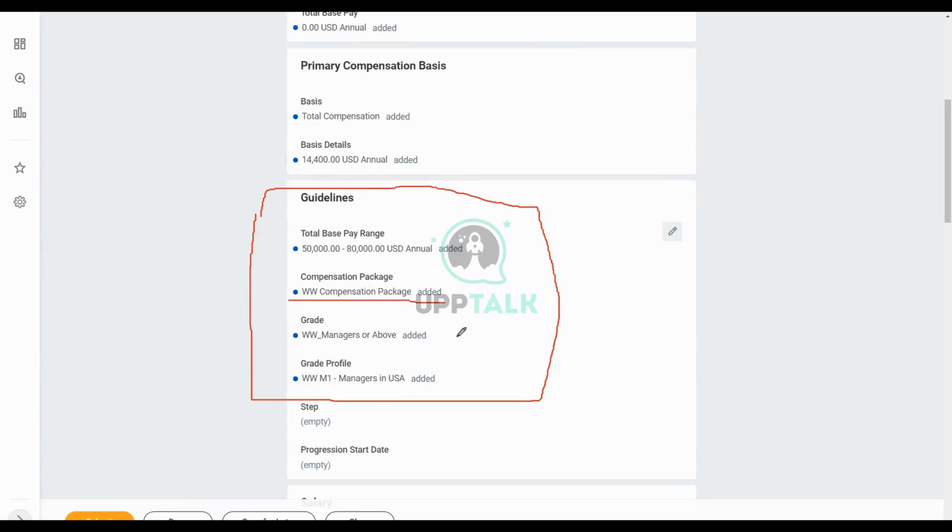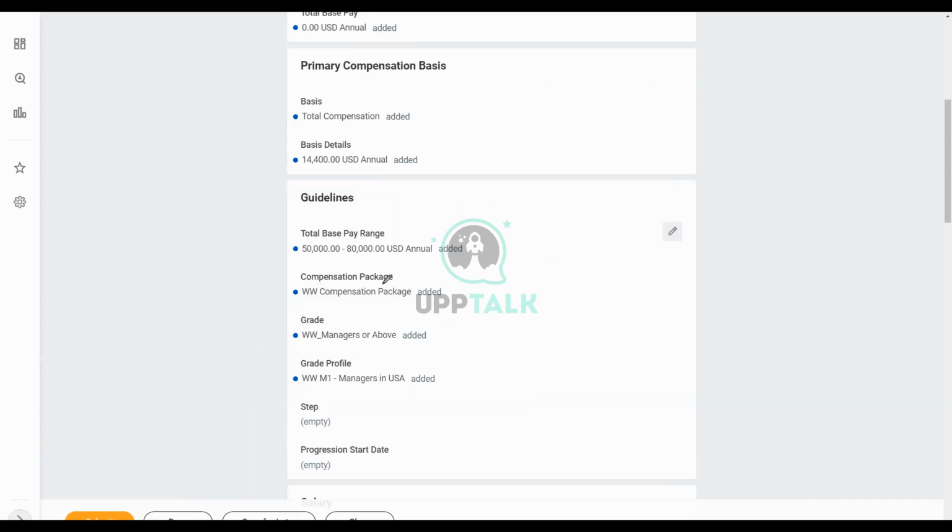Grade and grade profile will work anyway, because they have been assigned directly to the job profile. I mean, grade is there, and the grade profile will be picked up from the location. So these two things will work. But if the package does not work, then your salary, allowances and other options will not get defaulted. So it is very, very important that the package defaults correctly.